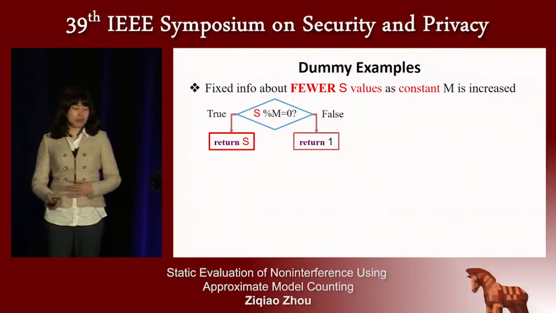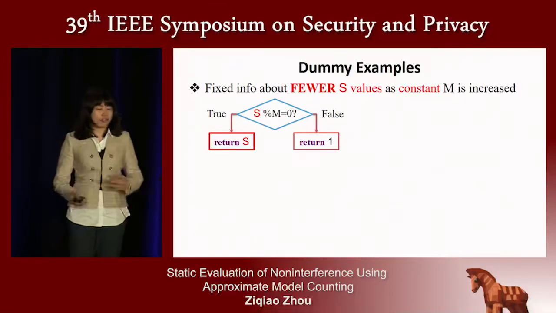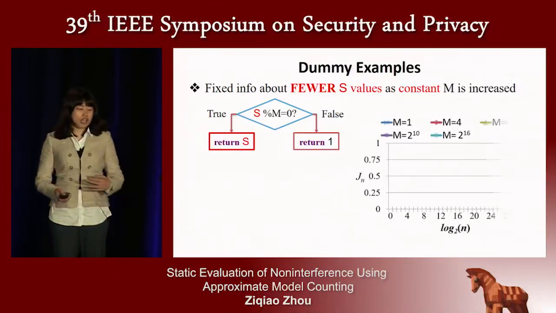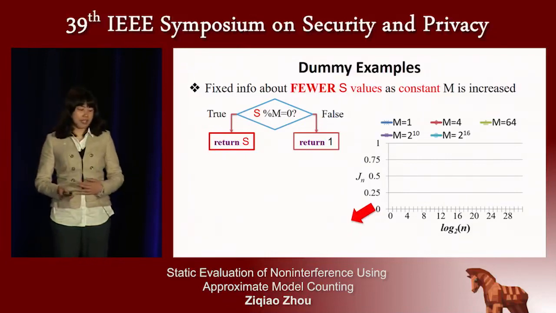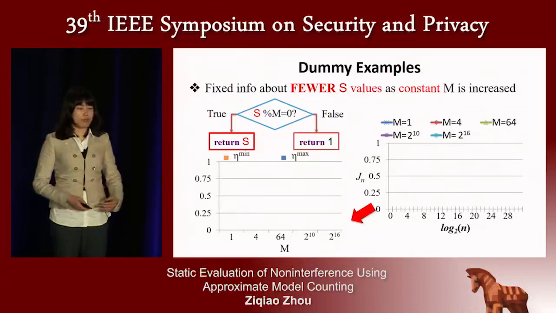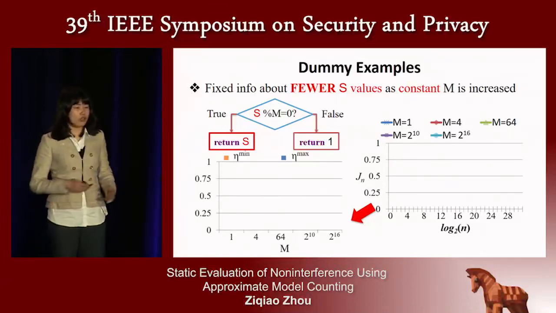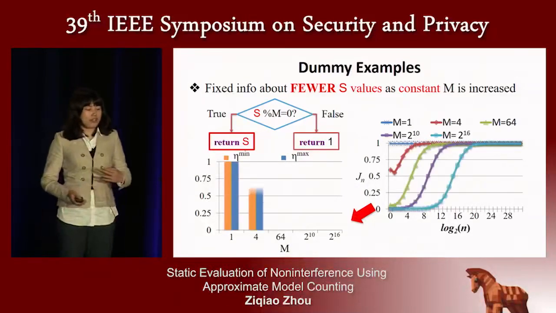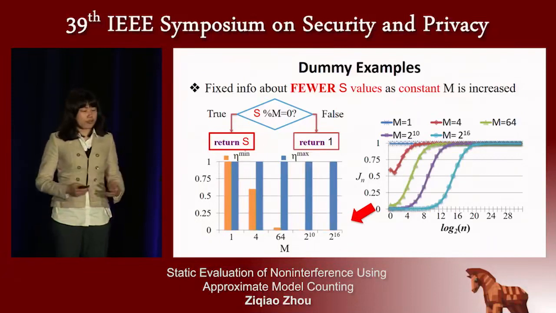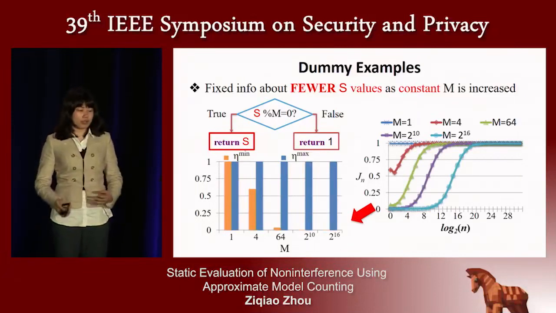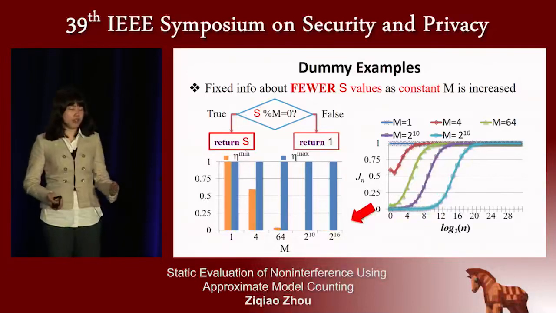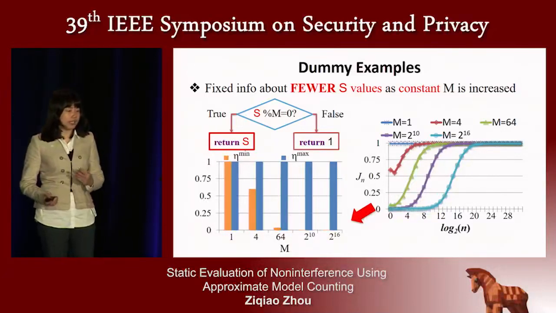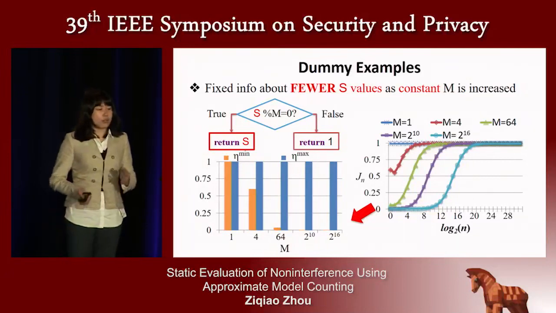To evaluate the information linkage about this procedure, we will first quantify the interference using a Jaccard distance curve for different secret set sizes. Then we will summarize the eta min, eta max measurement to depict the information linkage. If you look at this procedure, you'll know that when we increase the constant m, the number of secrets that can be completely linked will be reduced. That is consistent with this observation that the Jaccard distance will decrease when you increase m. And such reduction will be more obvious when the secret set size is small.